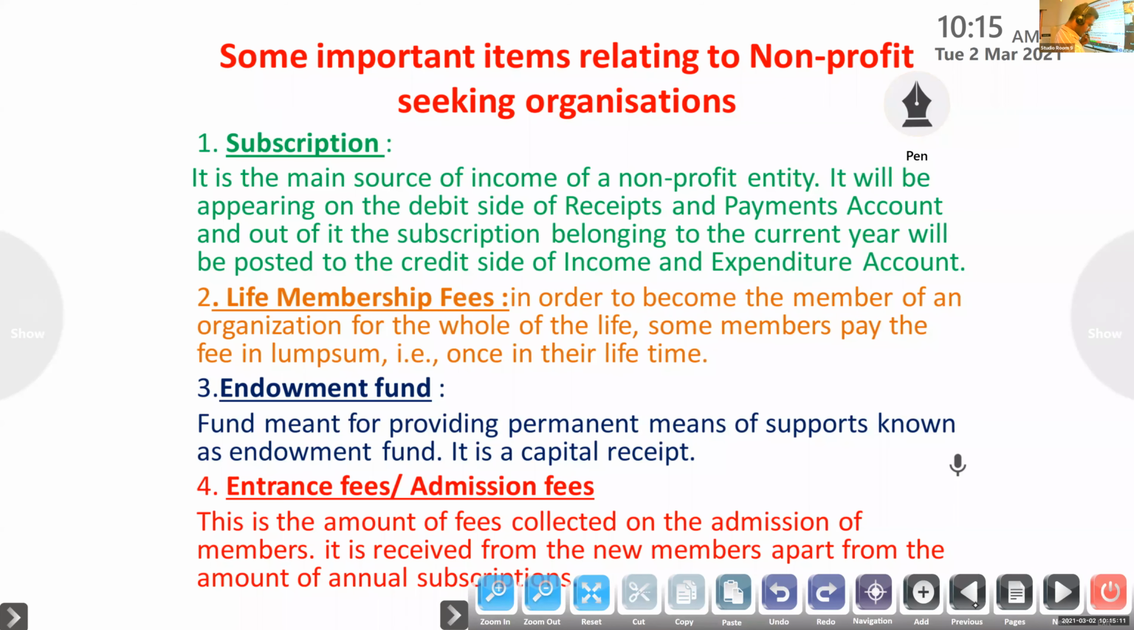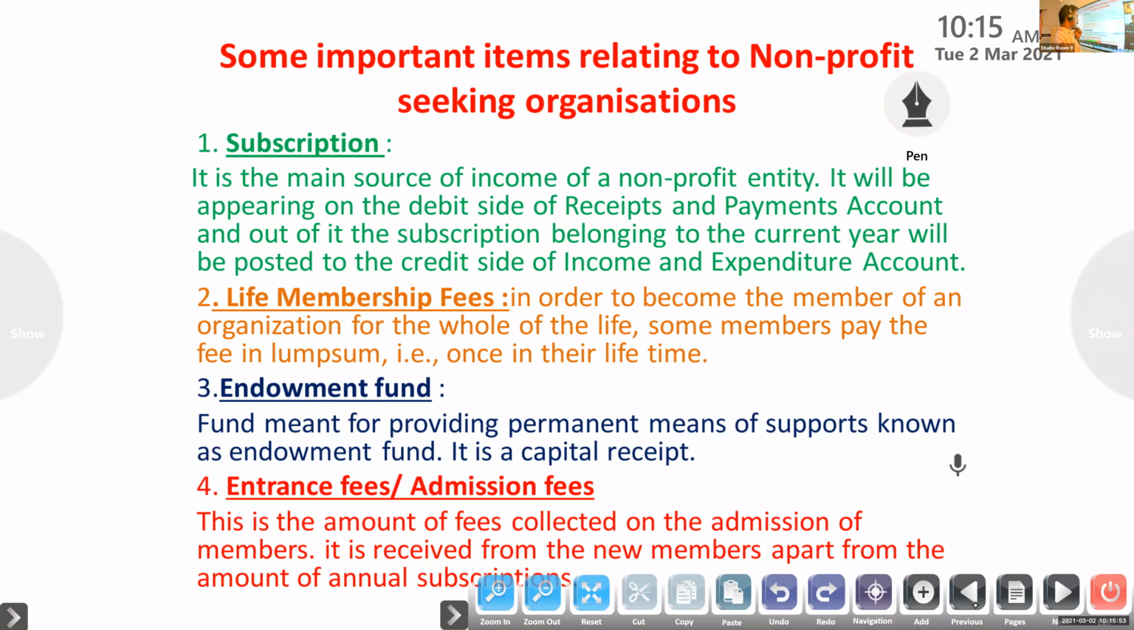First one is subscription. What do you mean by subscription? Amount collected from the members periodically is called the subscription. So it is the main source of income. It will come on the credit side of income and expenditure account. Which side will it come? Income side of the income and expenditure account. Subscription will come on the income side. Clear?